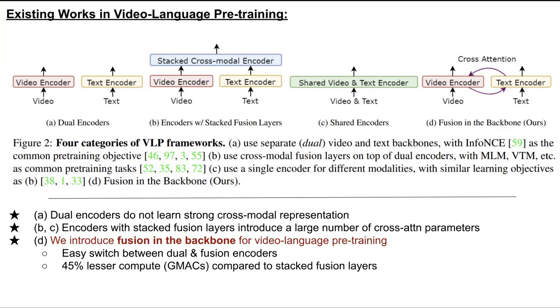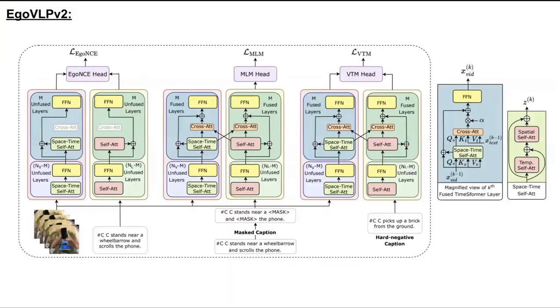Our model is flexible enough to easily switch between dual and fusion encoders and uses 45% lesser compute compared to stacked fusion layers. Our overall framework uses three different objectives: EgoNCE, masked language modeling, and video text matching. We use TimeSformer and RoBERTa as our unimodal backbones. We introduce gated cross attention in the top few encoder layers. This cross attention can be switched on or off, increasing the flexibility of the overall system.